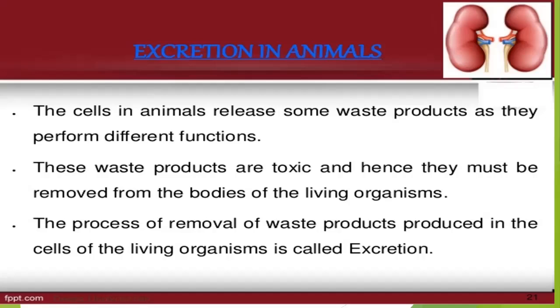The removal of waste material produced in the cells of the living organism is called excretion. The various waste materials produced in the cells of the human body are carbon dioxide, urea, and sweat.